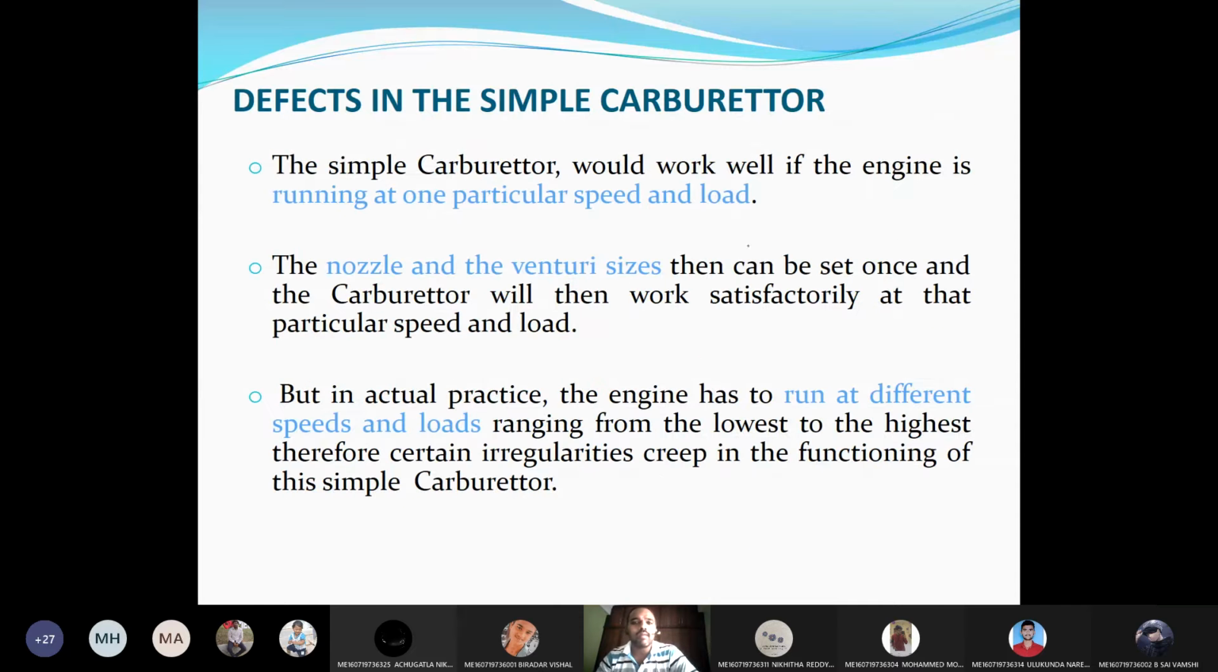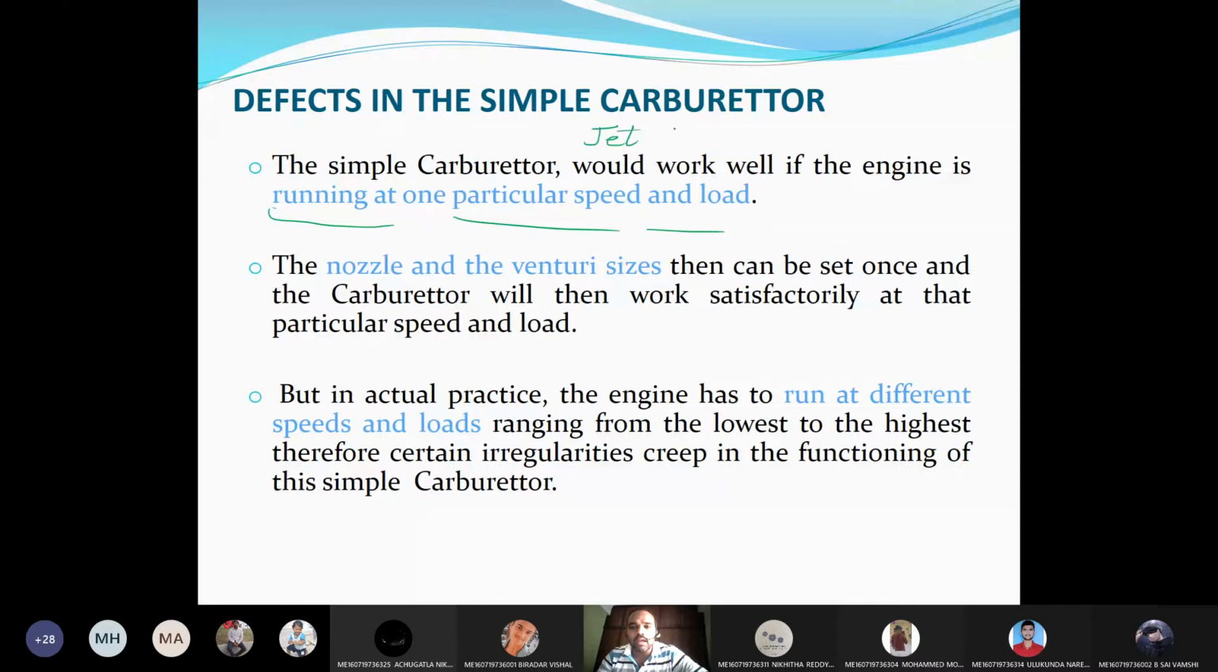So what are the drawbacks of the simple carburetor? If you see, we are using only one jet. So what will happen? This simple carburetor is suitable if you are running at one particular speed and load. But in real time, is it possible to maintain that speed and load constant? No, it's not possible. So that is the main problem with the simple carburetor, because we have only one jet.